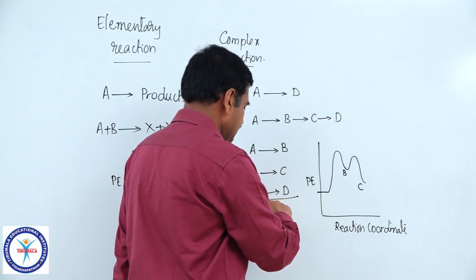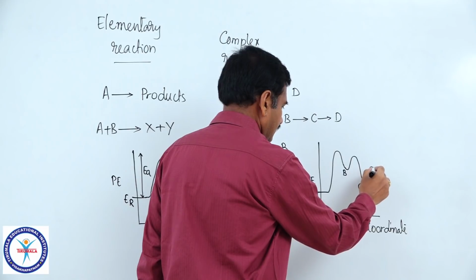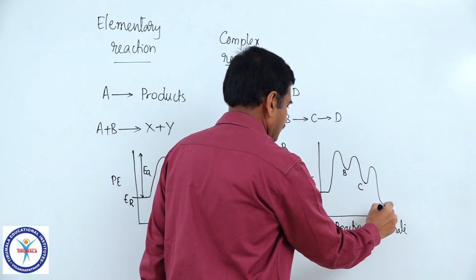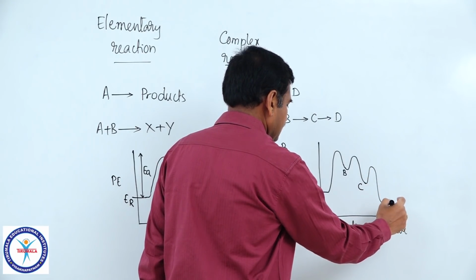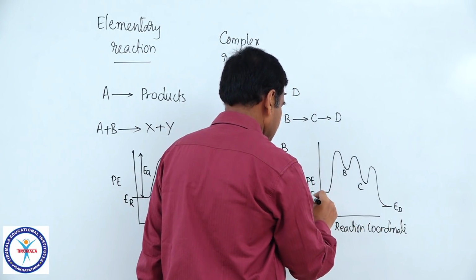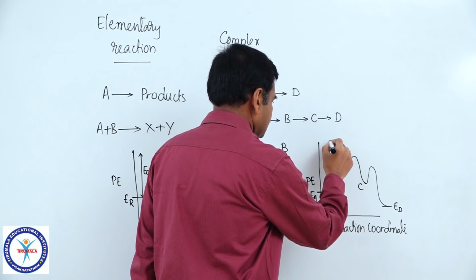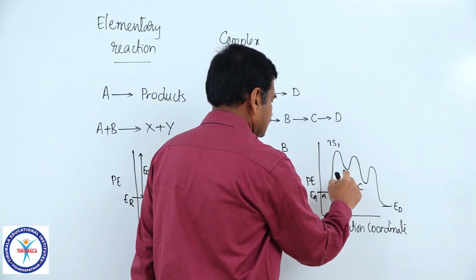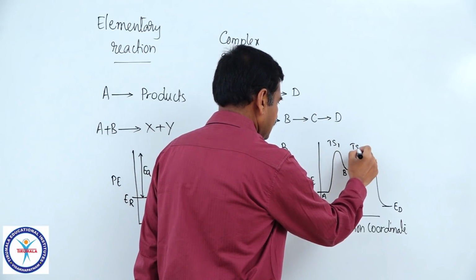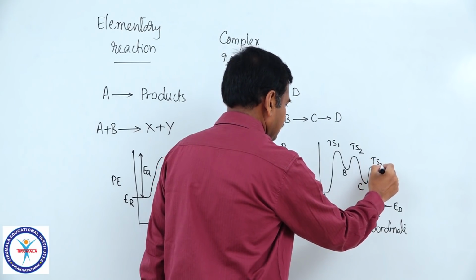Now the reactant is C and the product is D. So this is the energy of D, this is energy of A. So this is A, this is the transition state 1 we have to say, this is the transition state for second step Ts2, this is transition state for third step Ts3.